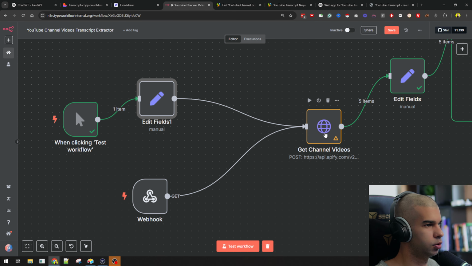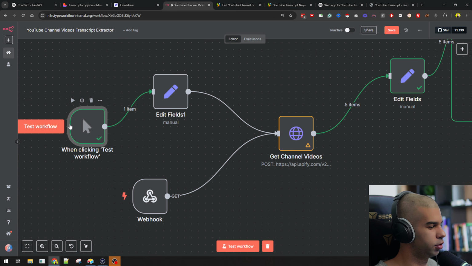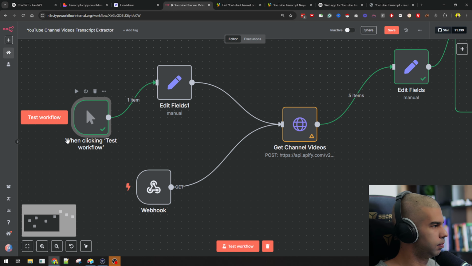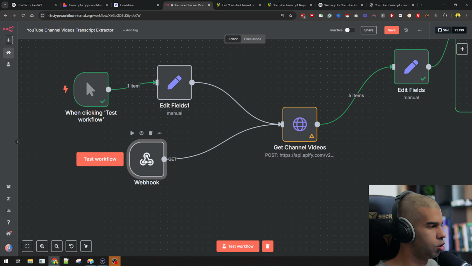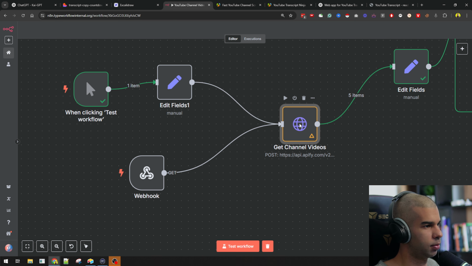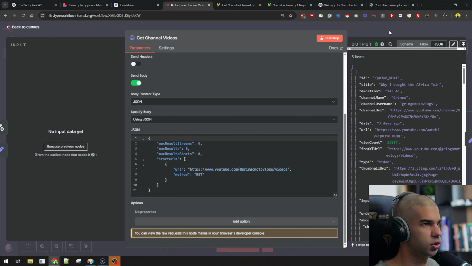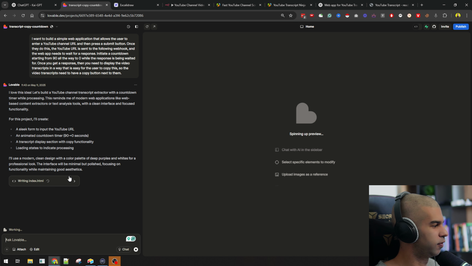So this will essentially, either if this gets triggered through the manual input, like hitting the test workflow right here, or through the webhook, we'll be able to have the same sort of input coming into the get channel videos step. So this will customize in a second once we get the information from Lavill. And speaking of Lavill, what I'll say is the webhook to send the data to is the following.